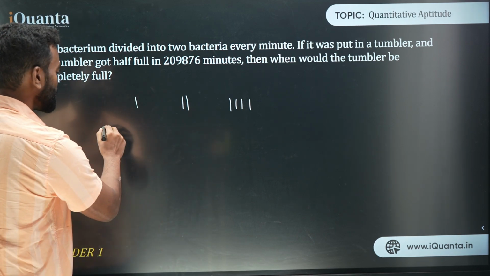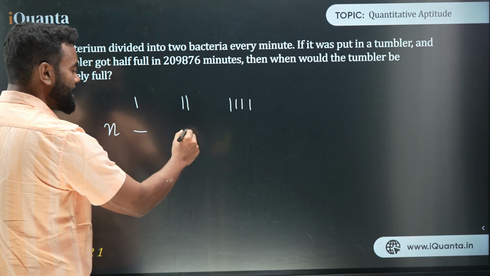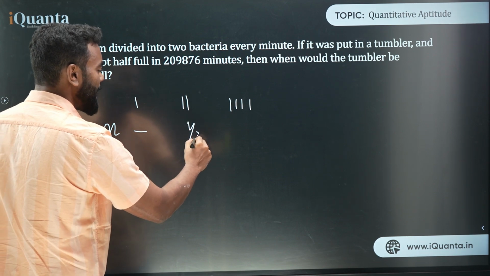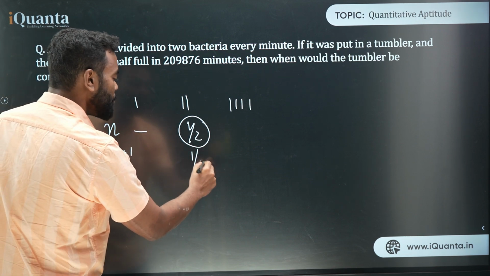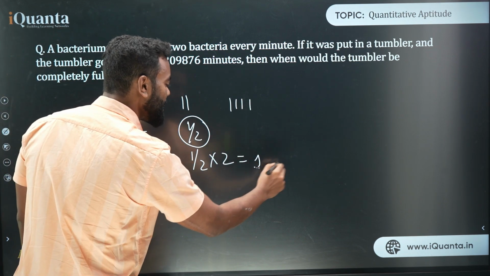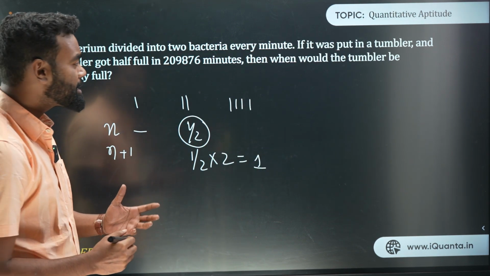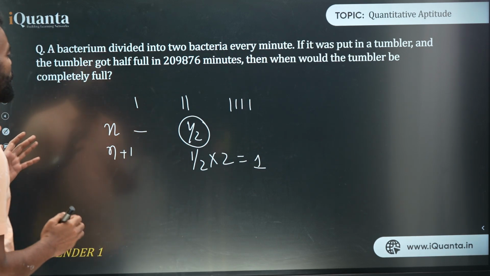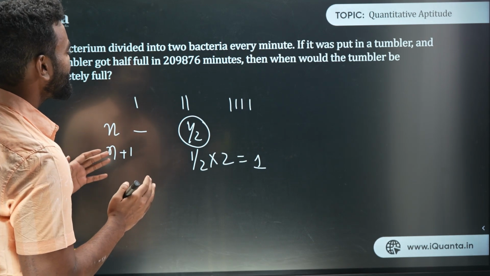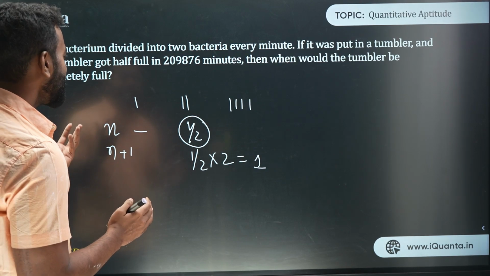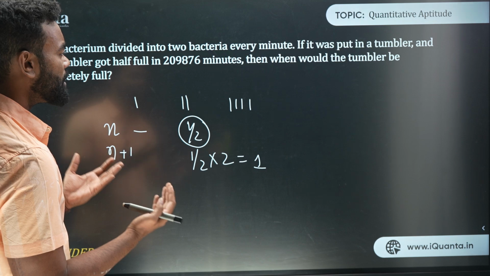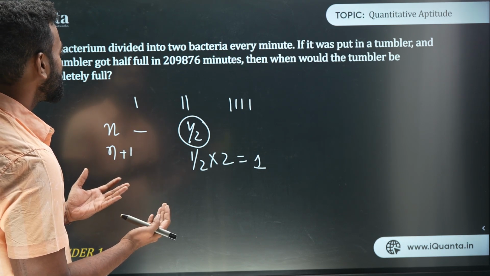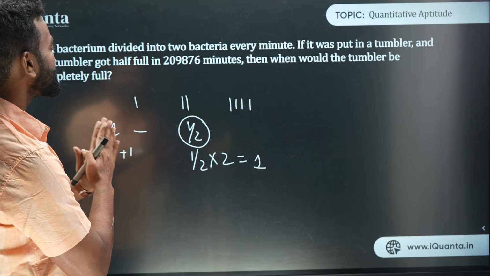Now let's say in a particular n minute, it is half filled, like half of the tumbler. Now in the n plus 1 minute, this half will be doubled into 2, so it will become 1, right? So if the tumbler got half full in n minutes, in n plus 1 minutes it will become double. Do you understand, right?